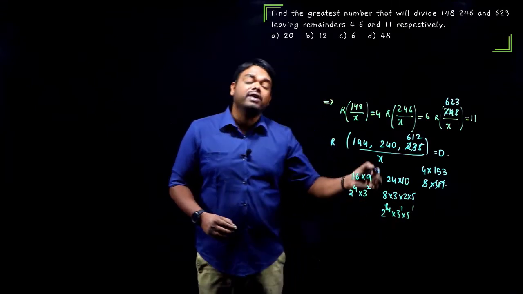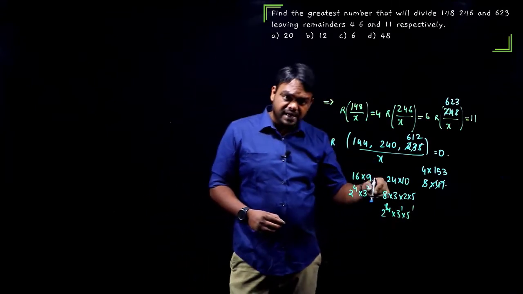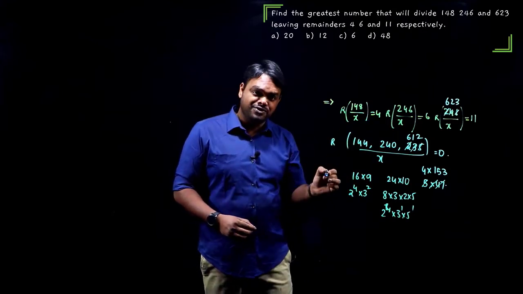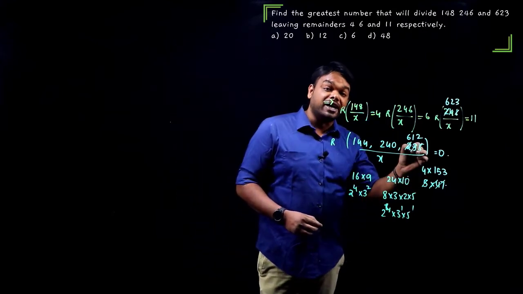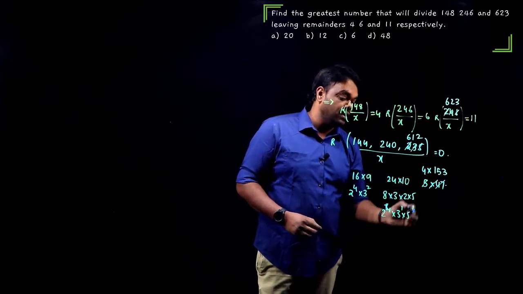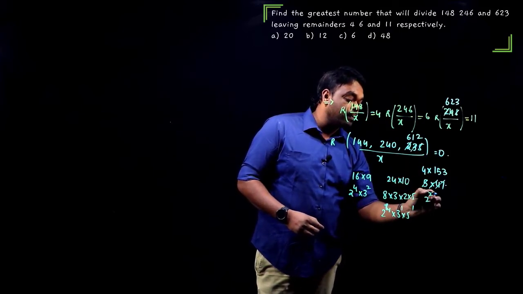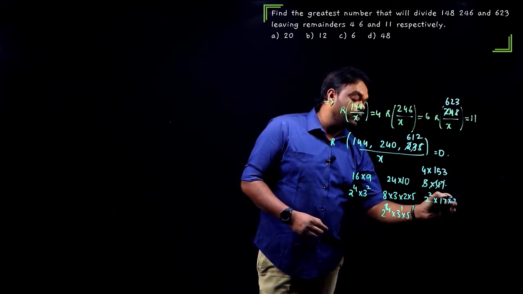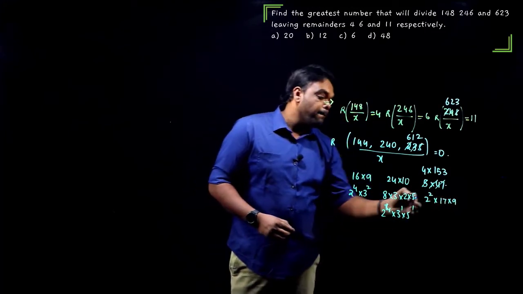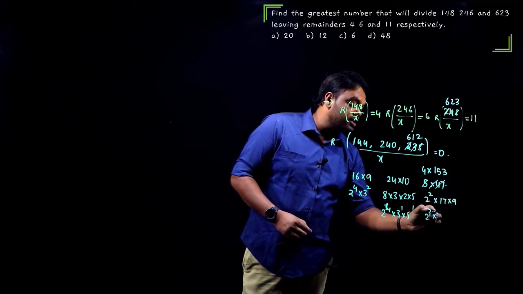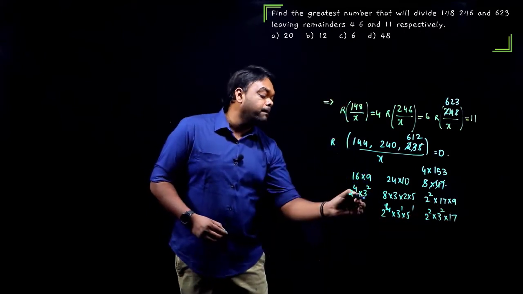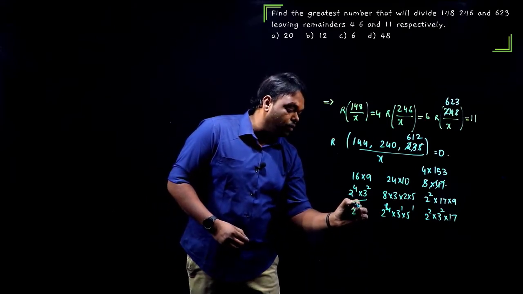So this is one way, people. Factorizing and finding the HCF is one way. I'll give you another method which can be done much faster as well. But this gives you the actual concept. That's why I'm teaching this as well. Now, 4 is 2 square into 153 is 17 into 9. Right. Now, this is 2 square into 3 square into 17. Now we have the complete factorized form. Let me write it here one more time.